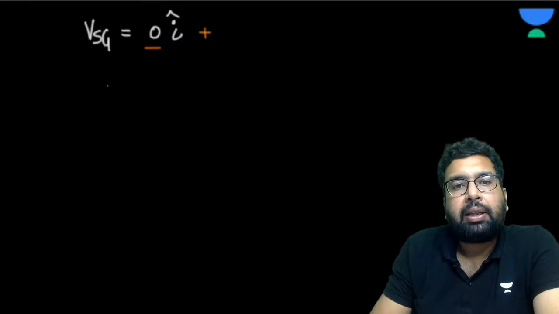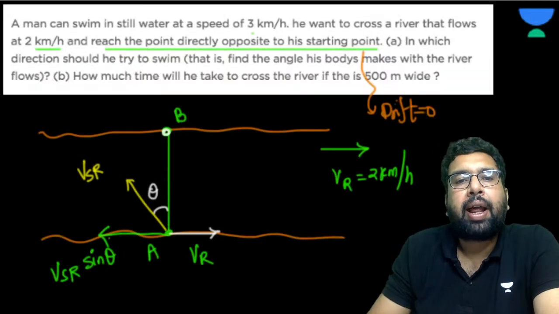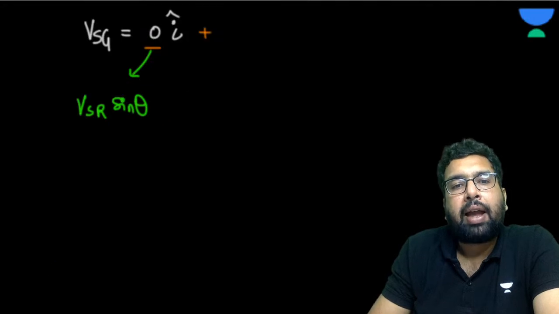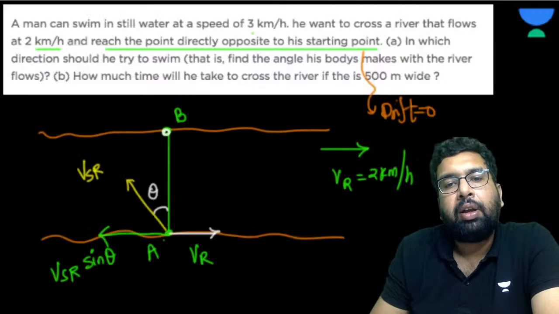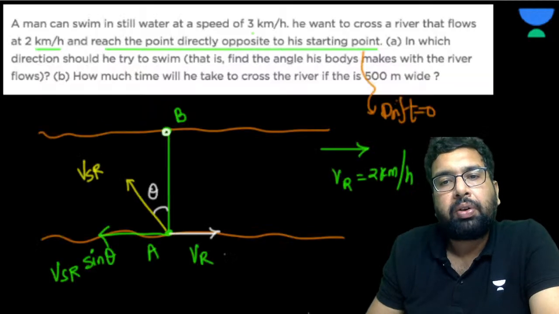Since this is 0, it means that velocity of swimmer with respect to river into sine theta, that is the horizontal component, is in this direction. I have taken this direction as positive, so this direction is going to be taken as negative, is equal to 0. So basically, this is velocity of river with respect to ground.